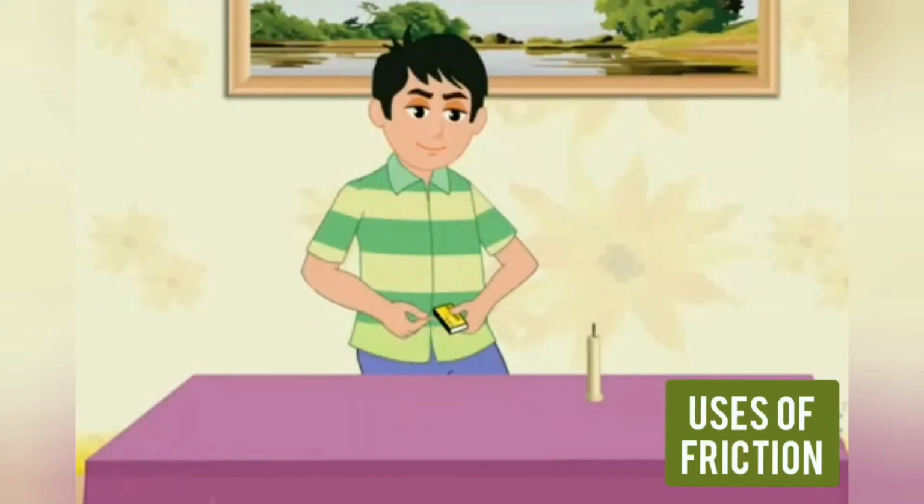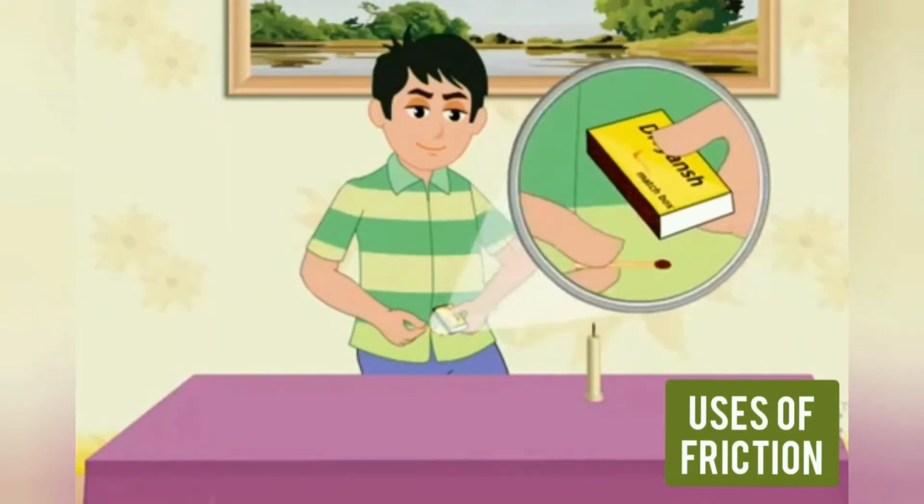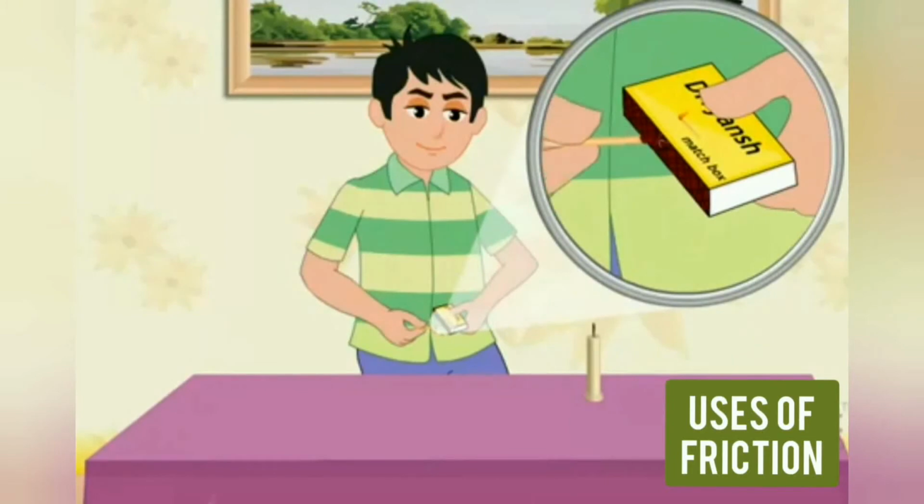If there is no friction, we cannot light a matchstick. A matchstick box has a rough surface, and as we rub the matchstick against it, heat is produced due to friction and the matchstick lights up. Now let's discuss some disadvantages of friction as well.